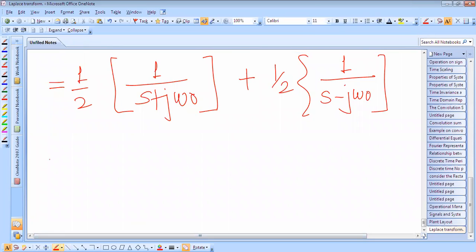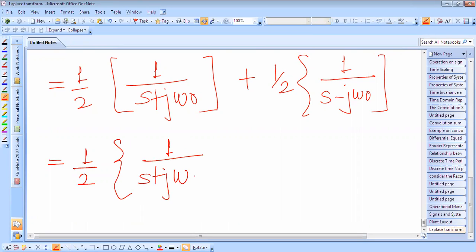Further, we can solve, taking half outside the bracket, half into 1 over s plus j omega naught plus 1 over s minus j omega naught.